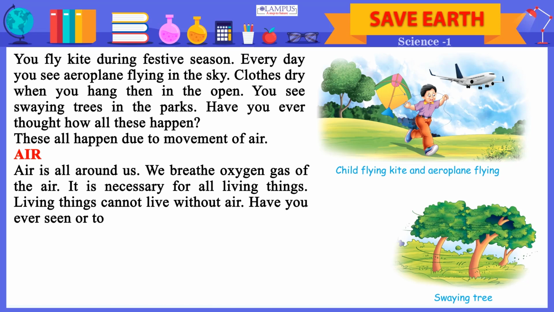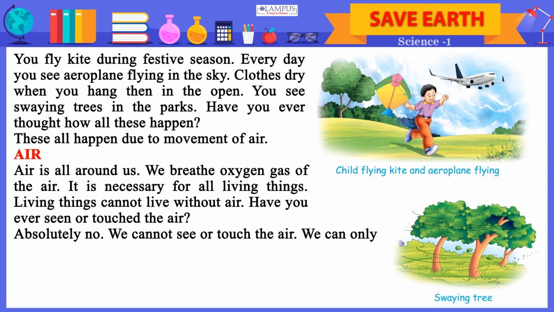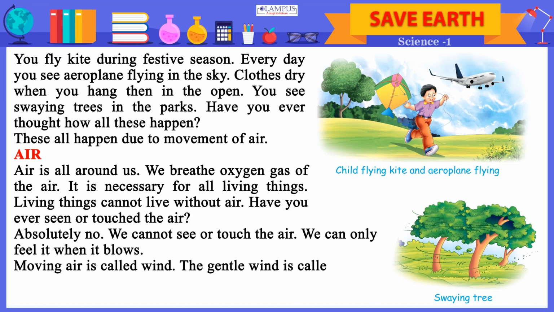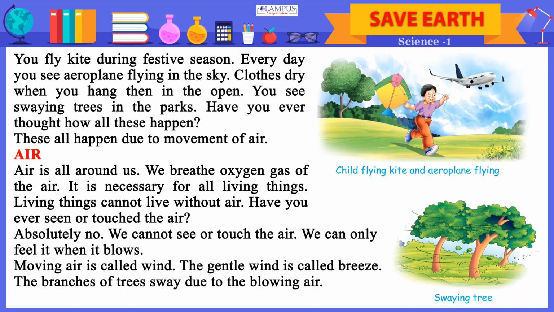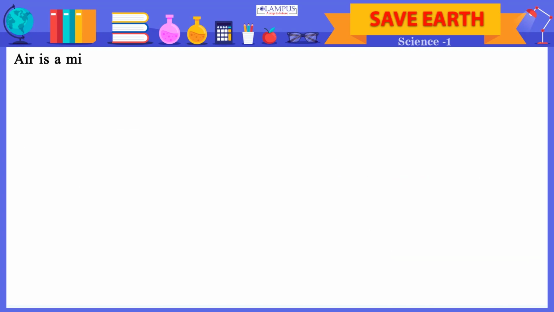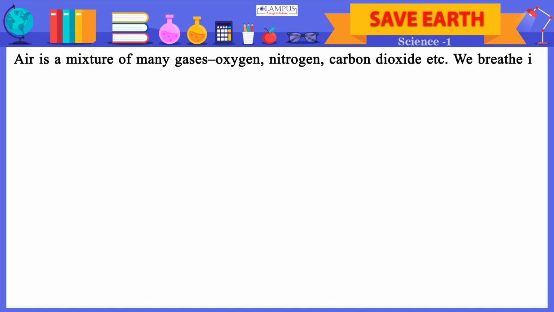Have you ever seen or touched the air? Absolutely no. We cannot see or touch the air. We can only feel it when it blows. Moving air is called wind. The gentle wind is called breeze. The branches of trees sway due to the blowing air. Swaying tree. Air is a mixture of many gases: oxygen, nitrogen, carbon dioxide, etc.